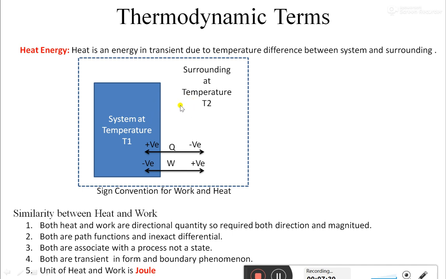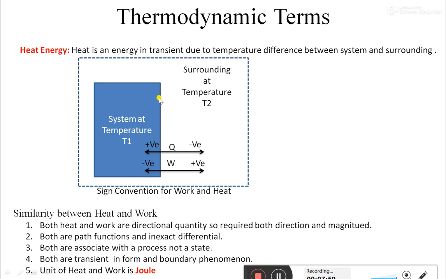As soon as the temperature difference vanishes and both acquire the same temperature, it changes its form, meaning it is converted into internal energy. Inside the system we can't call it heat energy. At that time we have to say it is internal energy, not heat energy.